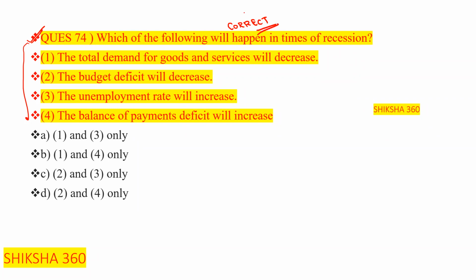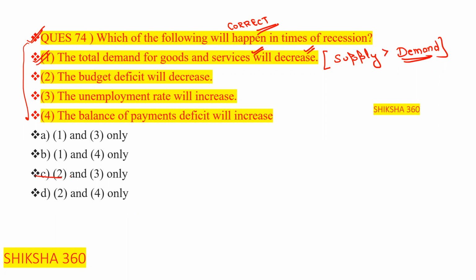The first point is the total demand for goods and services will decrease. Yes, this one is correct. At that time supply is more than the demand. So the total demand for goods and services will decrease. So the first one is correct here.